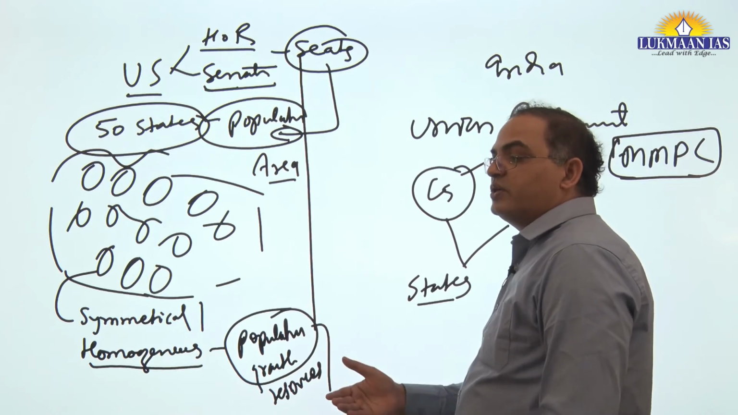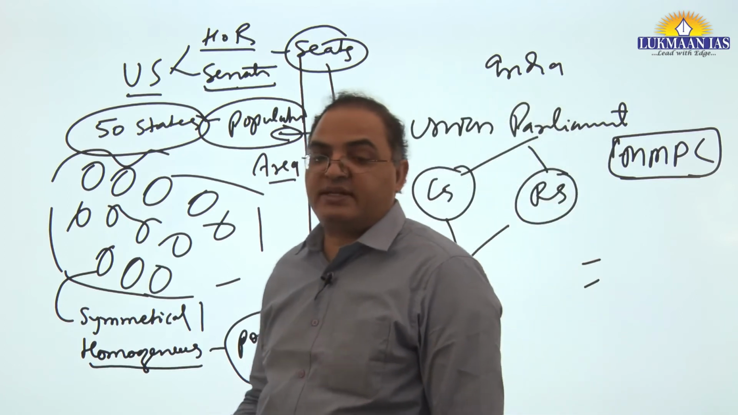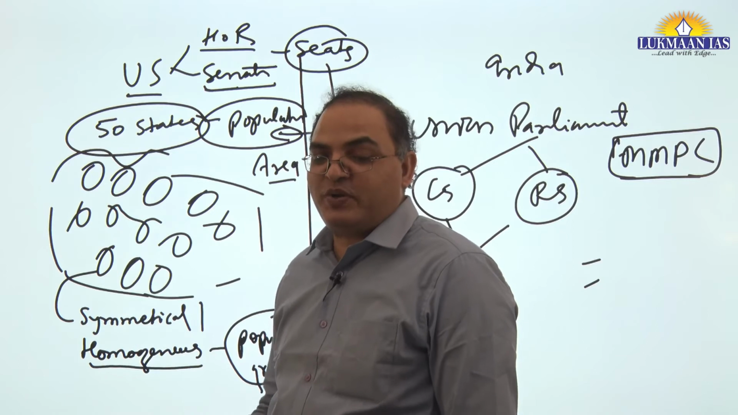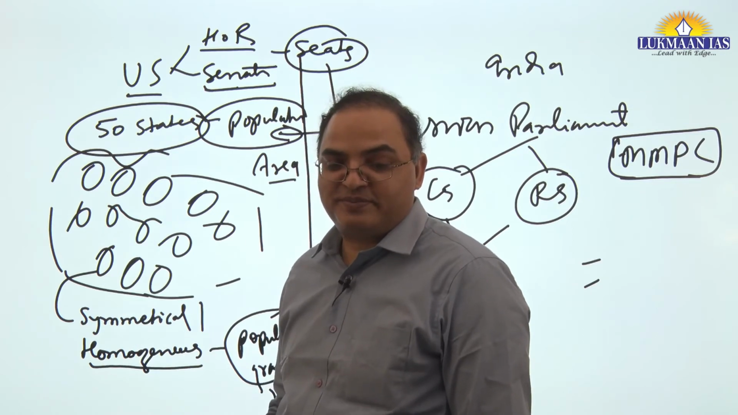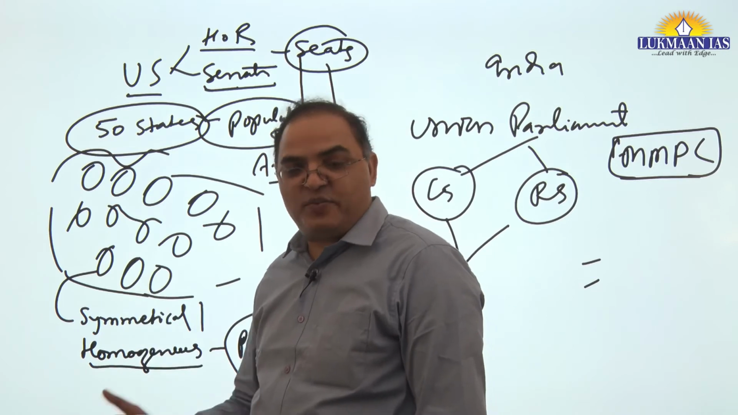Other solutions being suggested, such as giving more representation to states in Rajya Sabha, what does that mean? Again, an asymmetrical aspect. So they are points for the sake of points.